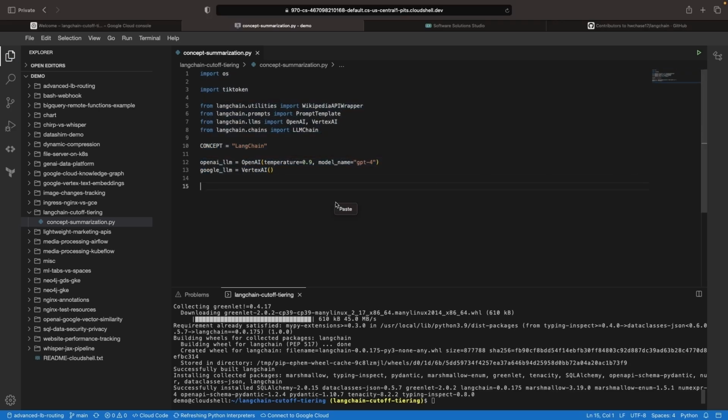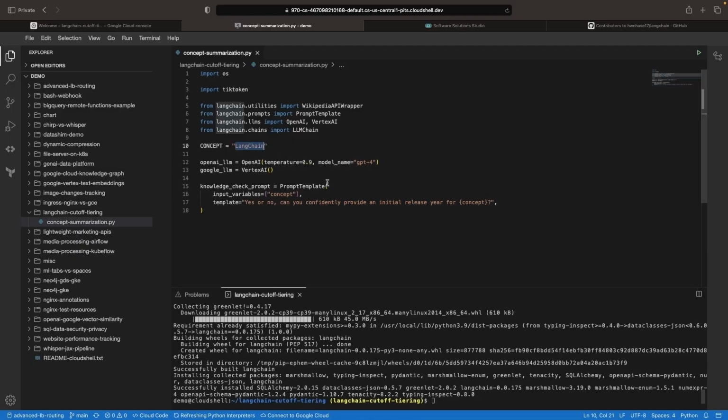Now, in both cases, we're going to use a prompt template like this to see if it understands a concept and have it provide a yes or no answer. We're going to ask, can you confidently provide an initial release year for some concept? In this case, we're providing LangChain as an example, but we could be looking at, say, music or album dates. In any case, we want to investigate if the LLM seems to understand a fact about the concept that we're asking it about. Now, if it does, we're going to use a from-scratch approach for generating a bit of a summary or purpose for this concept.